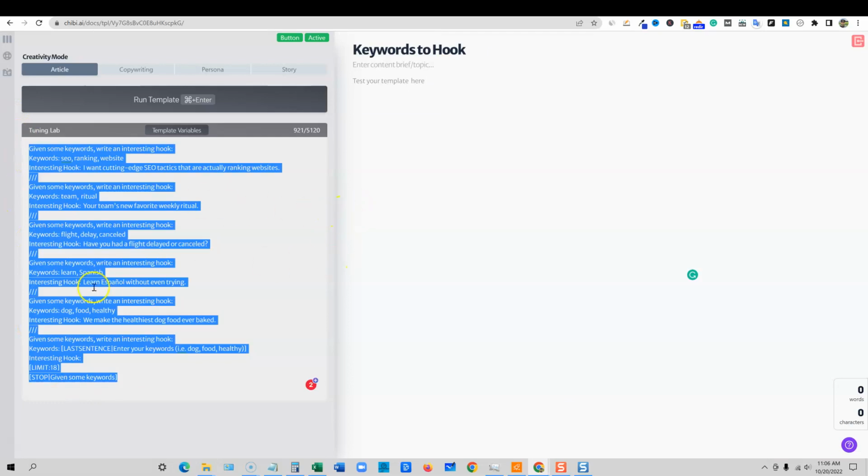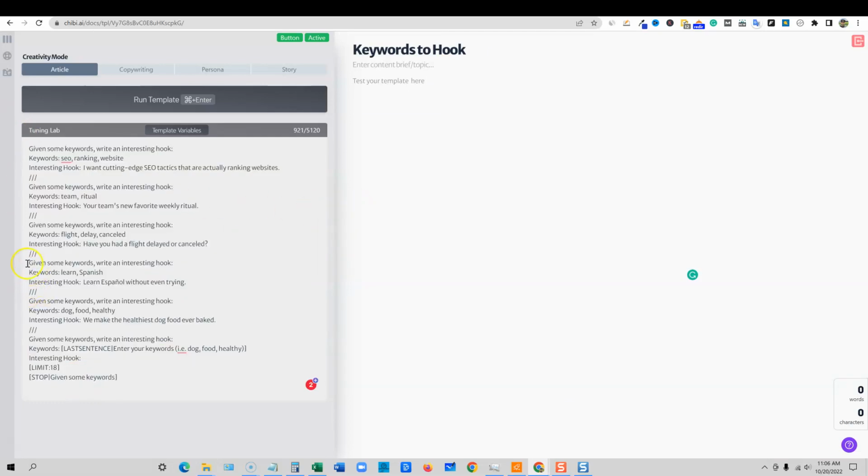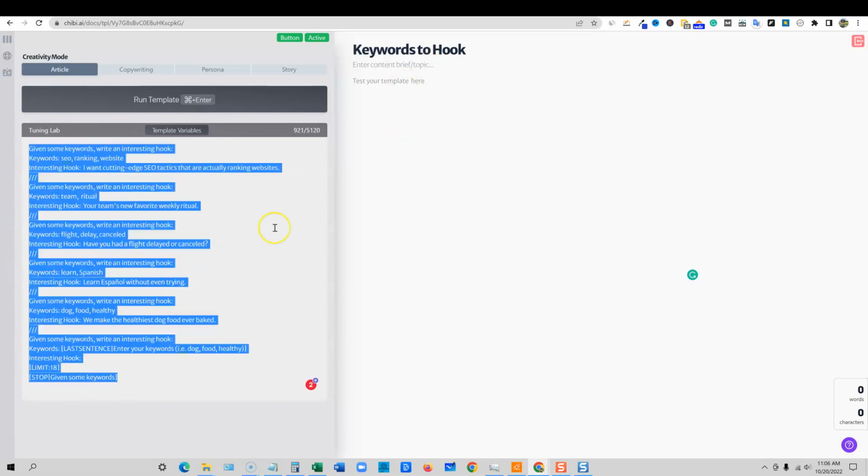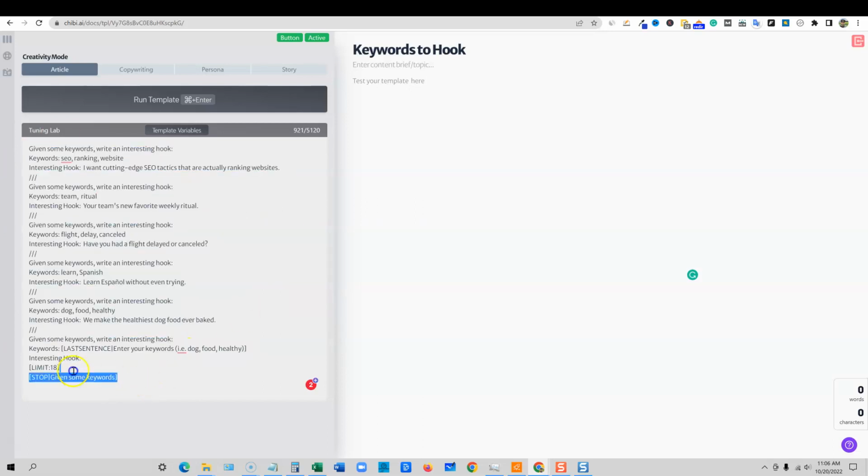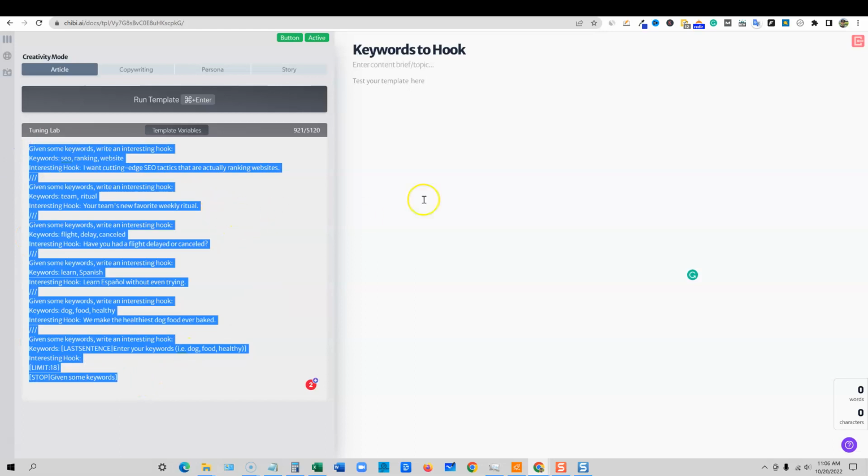Super easy. Once you figure out how to put the lines, you just tell it what to do. You repeat that process again and again, and the more examples you give, the more thorough the software is going to be able to create. This gives you a little bit of a look at what's going on behind the scenes with these AI writers. But they've made it easy for anybody to go in and create their own right here, right? So these are really cool.